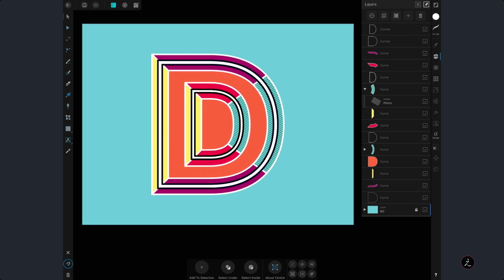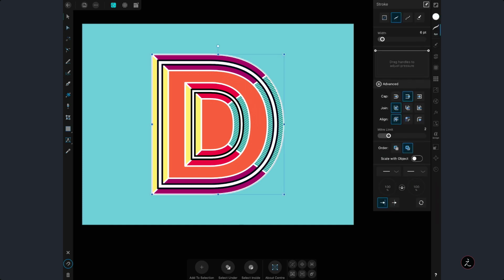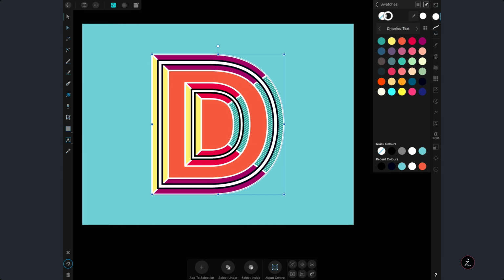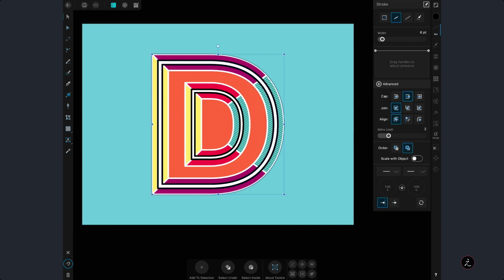Now, as I mentioned before, we do have some leftovers. Here's one. This sits on the outside. So what can you do here? Well, first of all, let's go inside the swatches here and perhaps use a different color and then up the width just a little bit. See that? Well, if you like that, you keep it. That's one thing I can do.